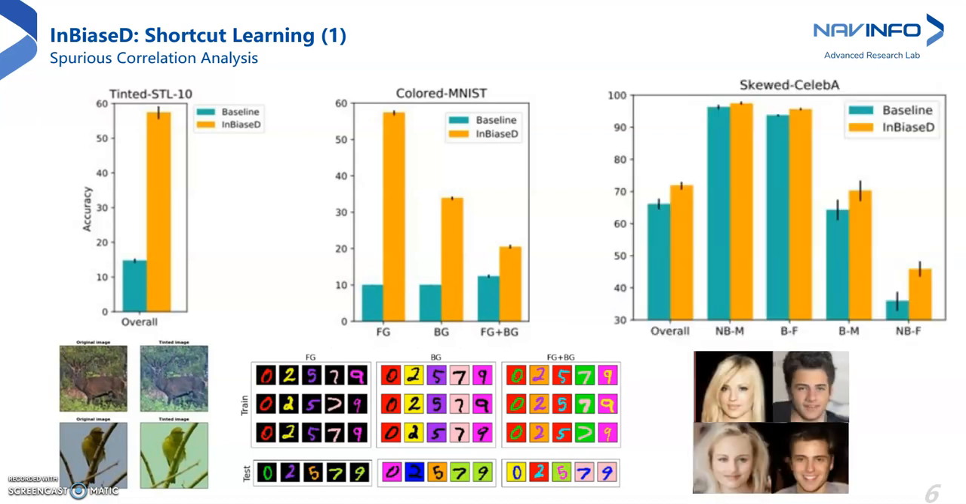For the third dataset, we consider CelebA and create a skewed CelebA dataset which consists of only blonde females and non-blonde male samples during training. The test set contains all the four possible combinations of hair color and gender. As seen, we observe better generalization to the blonde male and non-blonde female categories, which were not present in the training distribution.